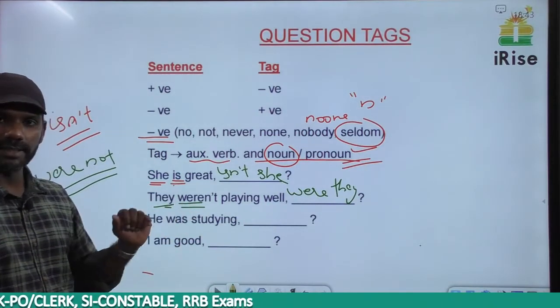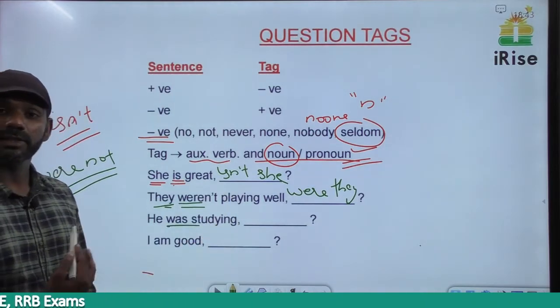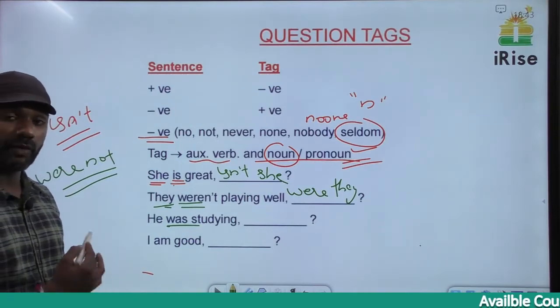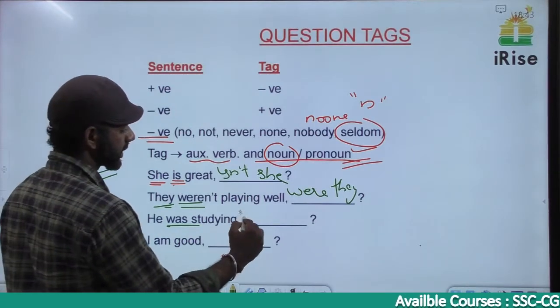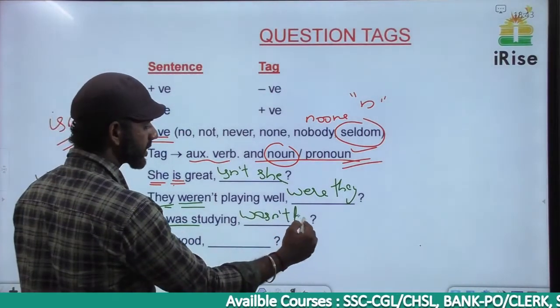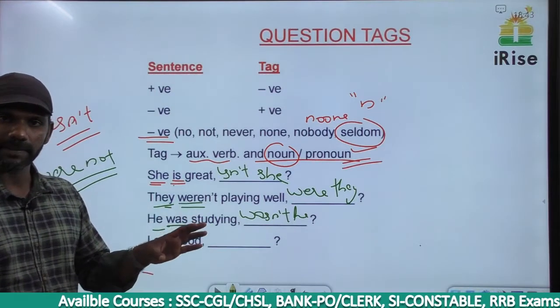He was studying. The auxiliary verb here is was. No negative term, so in the tag we need to have a negative term. Wasn't, the short form of was not, is wasn't. The pronoun here is he, so wasn't he. He was studying, the answer must be wasn't he.